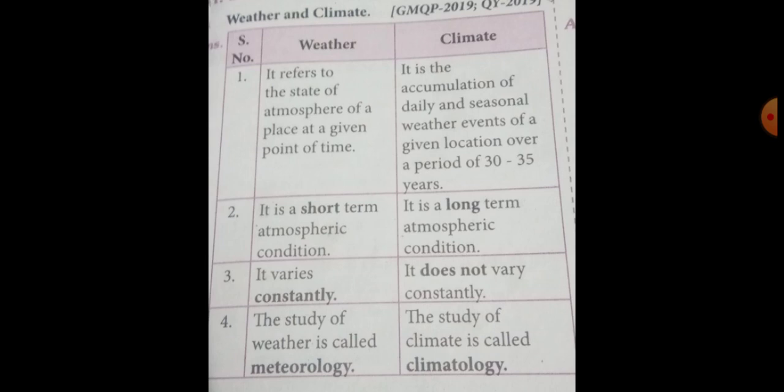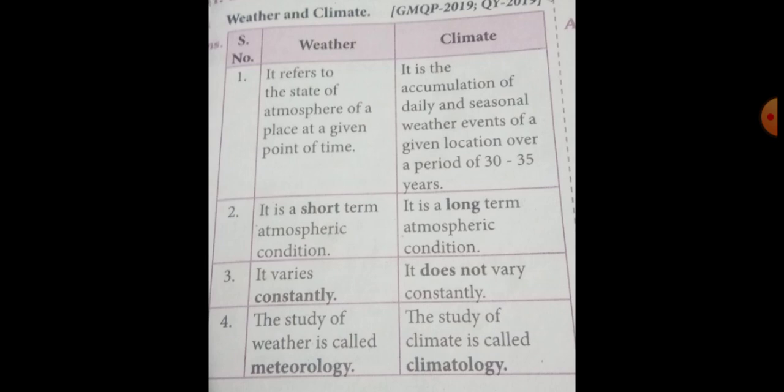The second point is that weather is a short-term atmospheric condition, that means within an hour or in a week, but climate is a long-term atmospheric condition, that means 30 to 35 years.